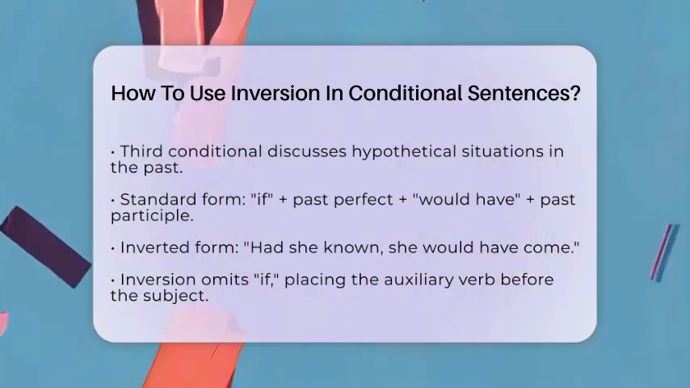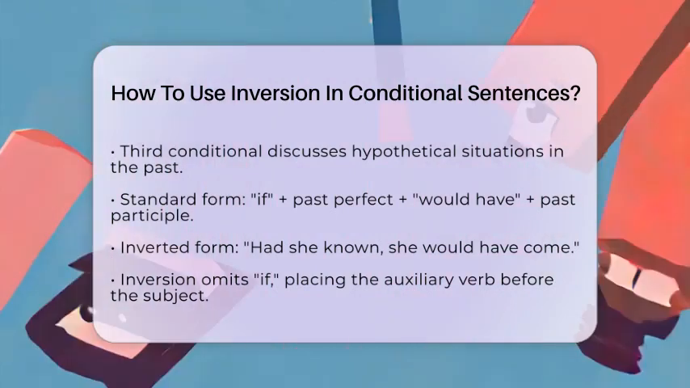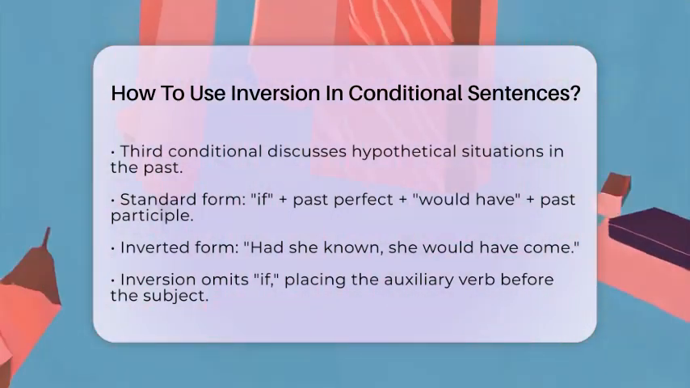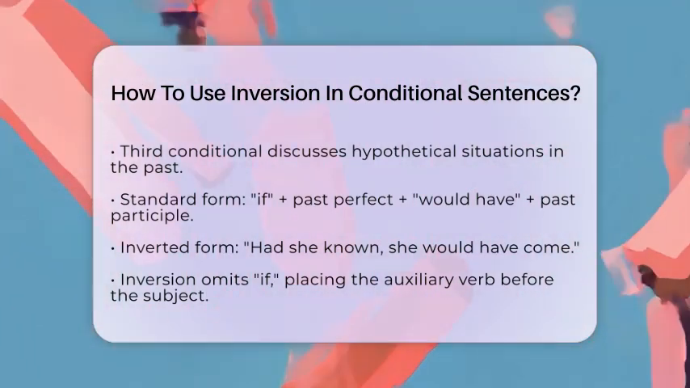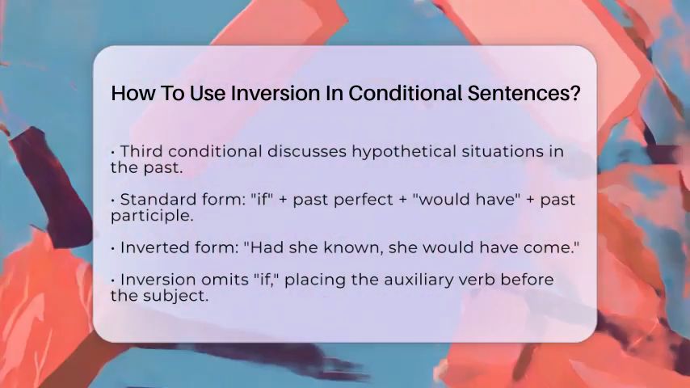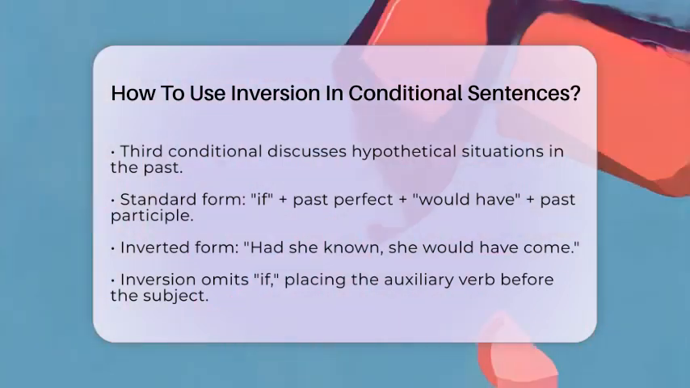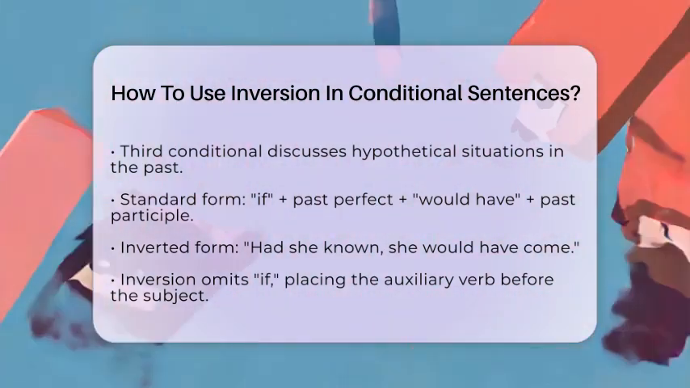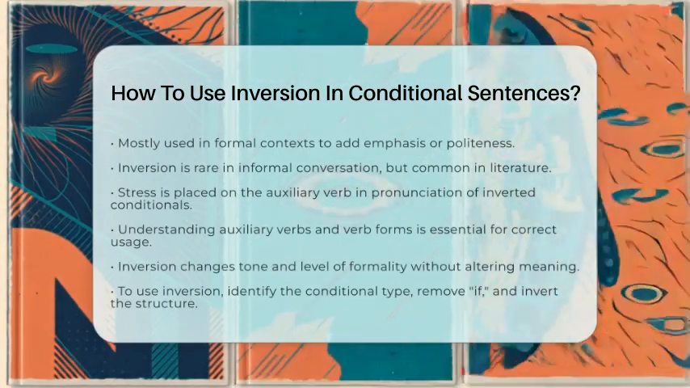Remember, when using inversion, the word if is omitted. The auxiliary verb or the past subjunctive, were or had, comes before the subject. This structure is mostly used in formal writing or speeches to add emphasis or politeness. Inversion is not typically used in everyday informal conversation, but you will often find it in literature and formal requests.